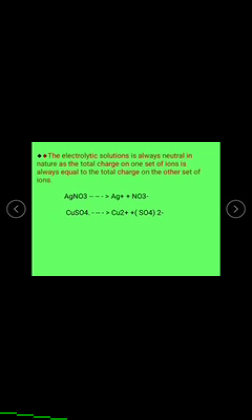Next one is copper sulfate solution. On ionization it produces Cu2+ and sulfate ions. Here the total charge of positive ions and negative ions is equal. In the case of electrolytic solutions, the total charge of positive ions is always equal to the total charge of negative ions.